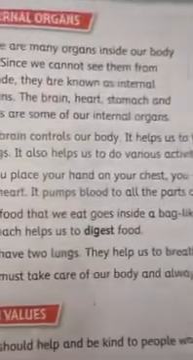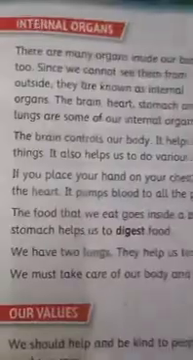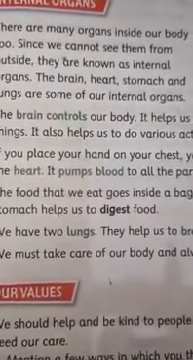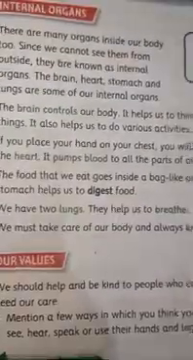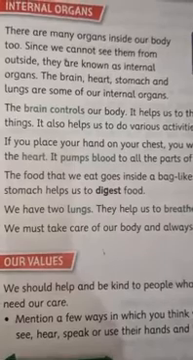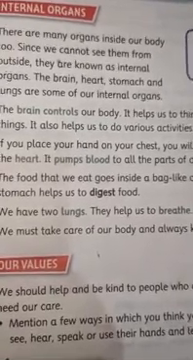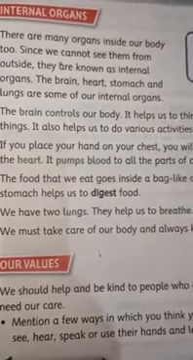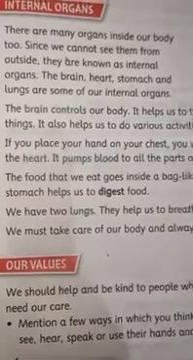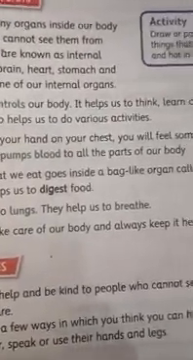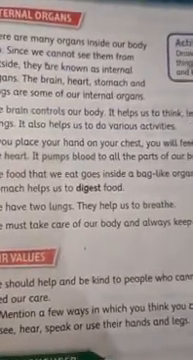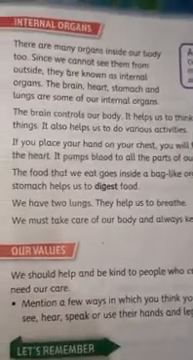Now our next topic is internal organs. There are many organs inside our body too. Since we cannot see them from outside, they are known as the internal organs. Can you tell me the internal organs? I taught you just now only. Brain, heart, stomach and lungs are some of our internal organs. Now let us see about them in detail. So first one is brain. The brain controls our body. It helps us to think, learn and remember things. It also helps us to do the various activities. So these are the things, children, done by the brain.